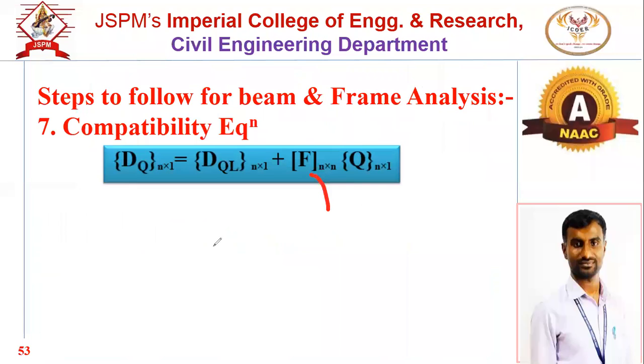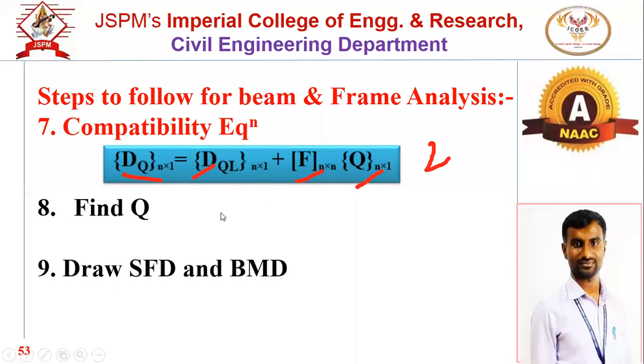Only the flexibility matrix is the square matrix, all other elements will be column matrices. If you find all these four terms, you will get two equations in two unknowns. If DSI is 2, solve those two equations on your calculator and you will get the values of Q1 and Q2. Once you get Q, which are the redundant reactions, find the remaining reactions and the moments and draw the SFD and BMD. These are the 9 points we have to refer to.